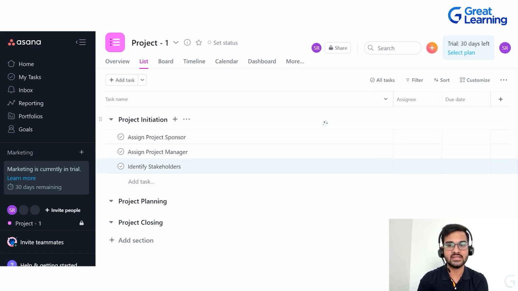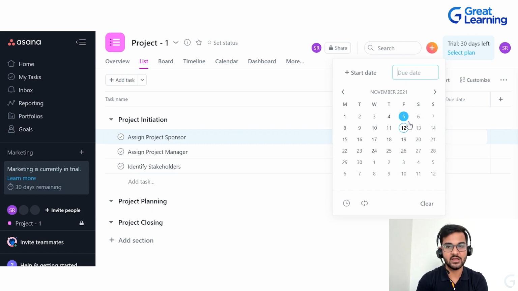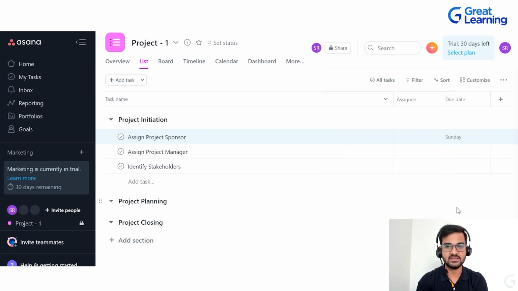So first let's do one thing. Let's complete this process. So assign project sponsor, let's say I want to add an assignee. If I want to assign this task to somebody, I can just click here and it will be assigned to a particular team member. I just need to give their email ID. And then I can add a due date as well. For example, I want to add, let's say 14th. That can be done and you can just click.